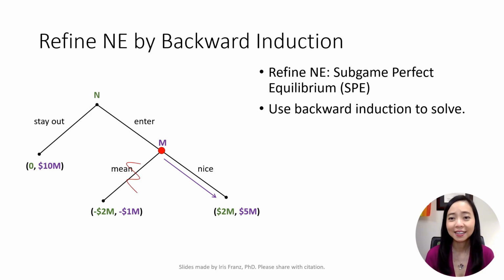Therefore, we can do some trimming, getting rid of the branch that the monopolist will not choose. Next, we consider the new firm's movement to stay out or to enter. Now, N knows that the monopolist will never choose to be mean, as the mean branch has already been trimmed, and that's not where we're going to. The new firm would think, if I stay out, I get $0. But if I enter, I get $2 million. $2 million is better than zero, so the new firm would choose to enter the market. We call this the subgame perfect equilibrium, where the new firm enters the market and the existing monopolist plays nice.